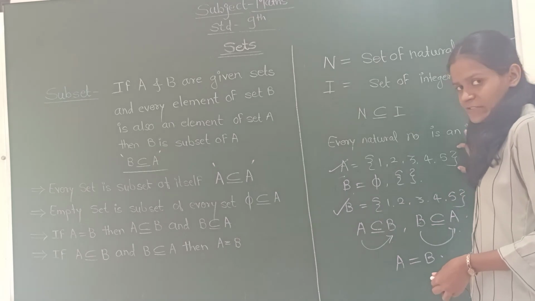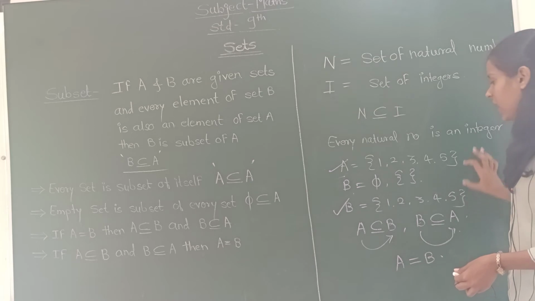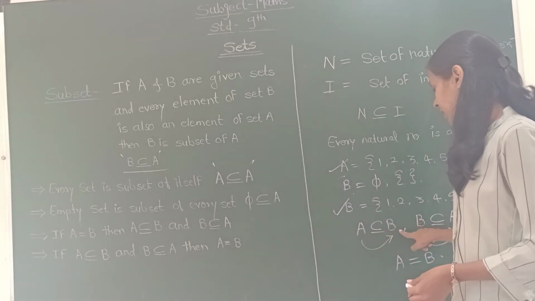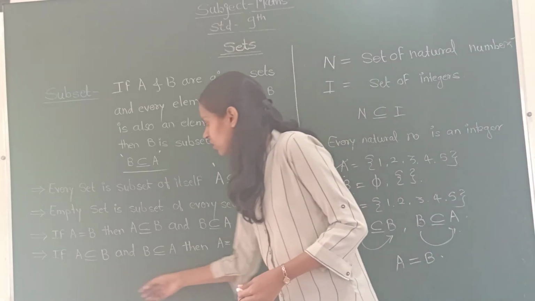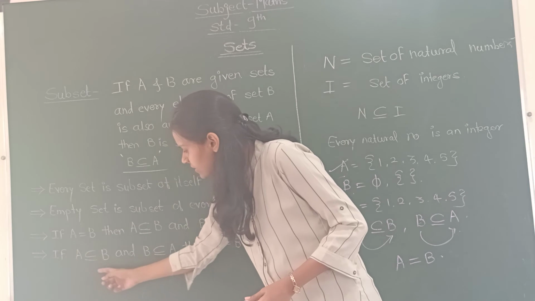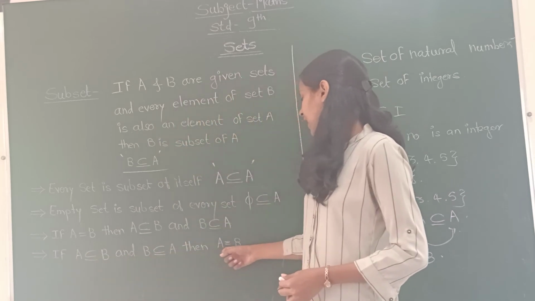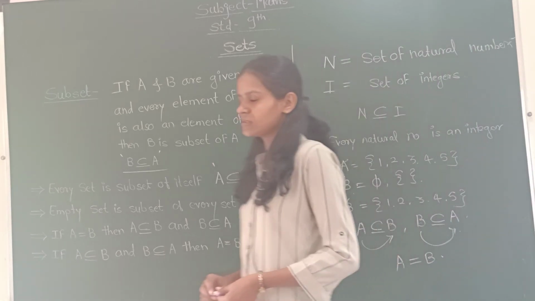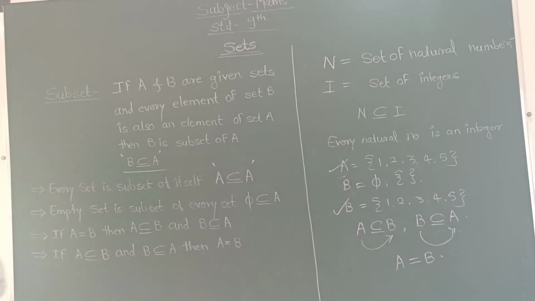All the elements of set A are present in set B and all the elements of set B are present in set A. Therefore, A is a subset of B and B is a subset of A. And here, opposite to this, if A is a subset of B and B is a subset of A, then set A is equal to set B. This is how we have learned the subset. Then we will move towards the next properties.